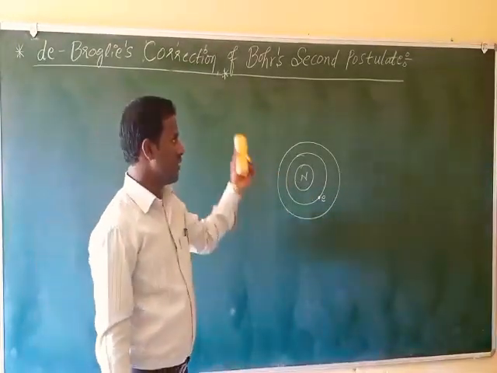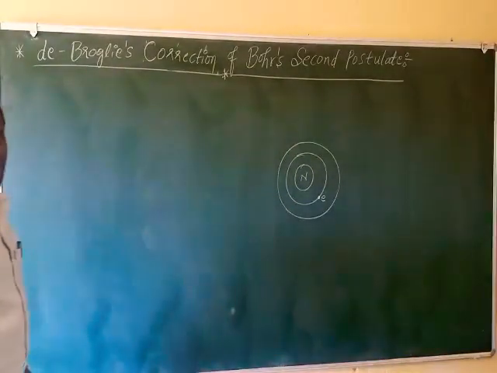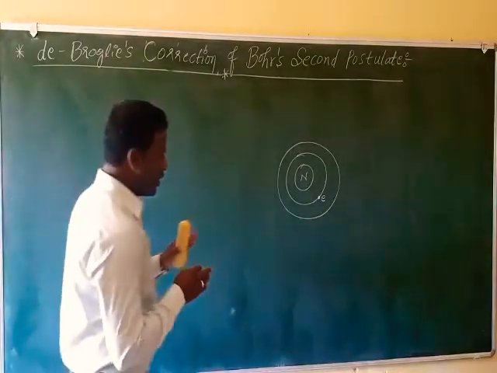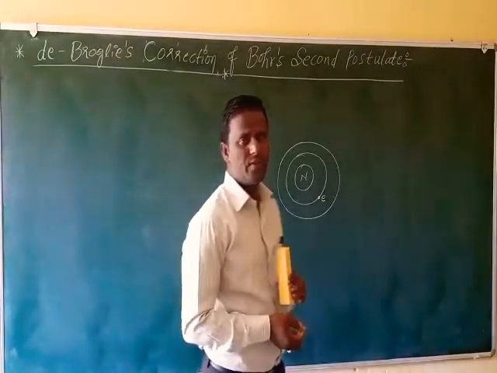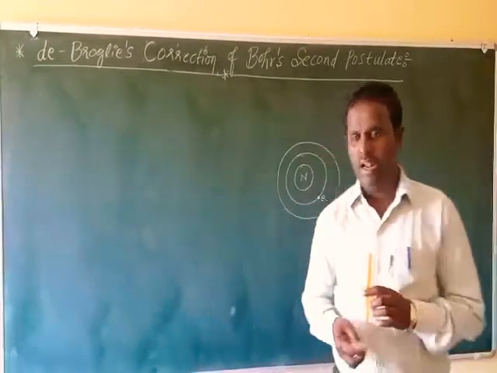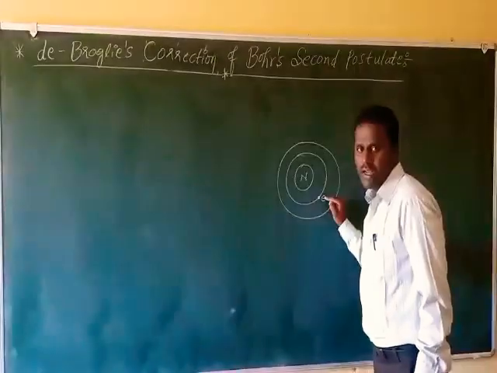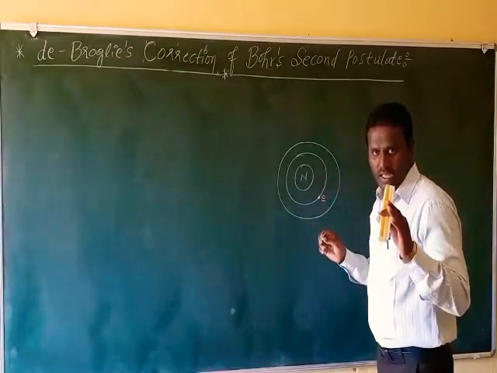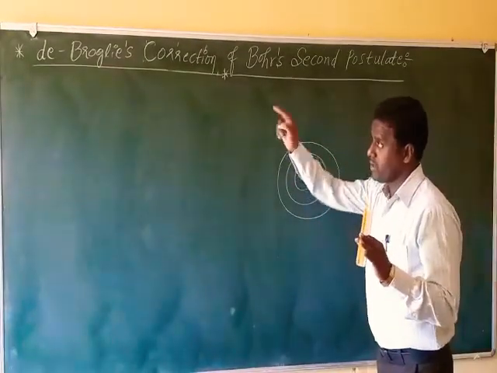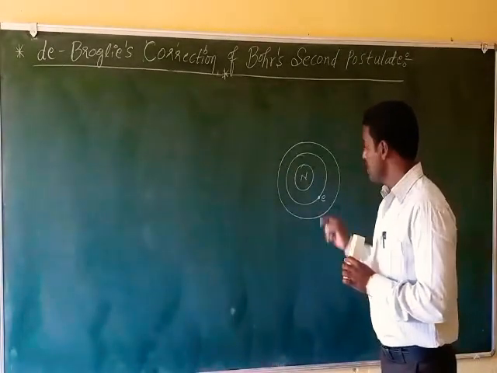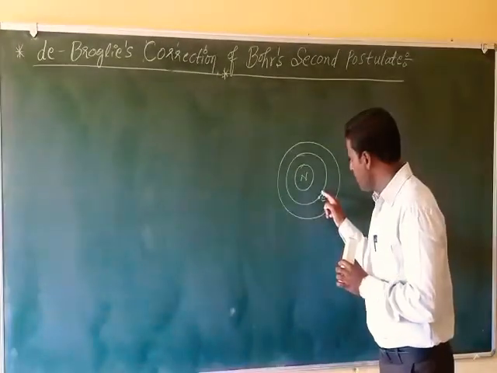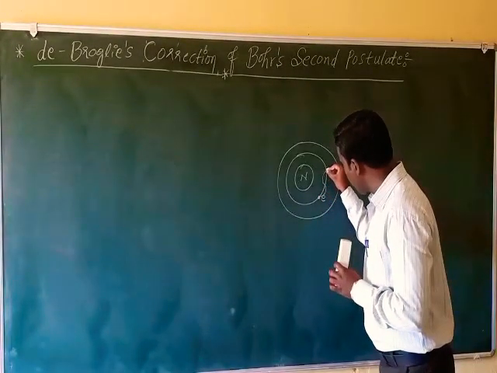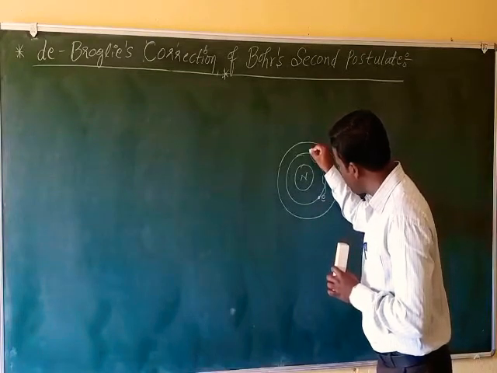But de Broglie corrected this postulate by considering electrons as particle waves revolving around the nucleus. Louis de Broglie added that these particle waves, while revolving in the circular orbits, travel like a wave that closes itself.